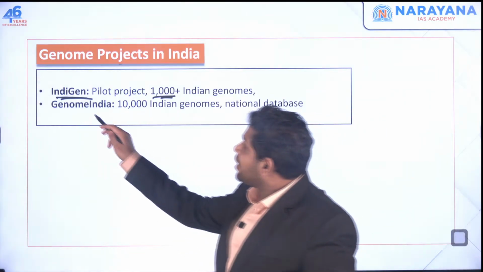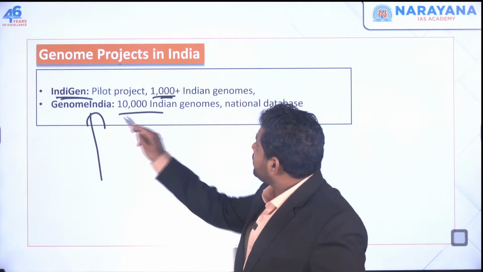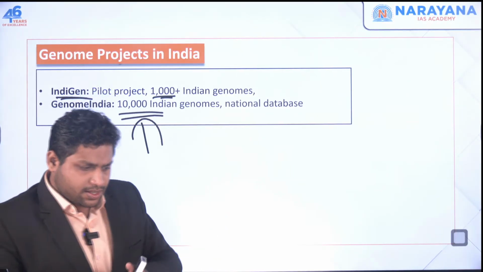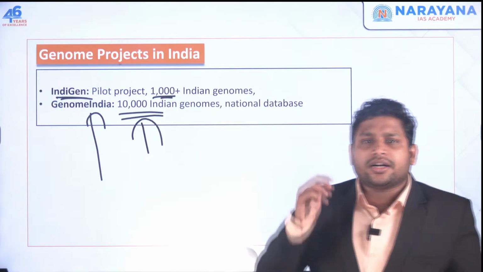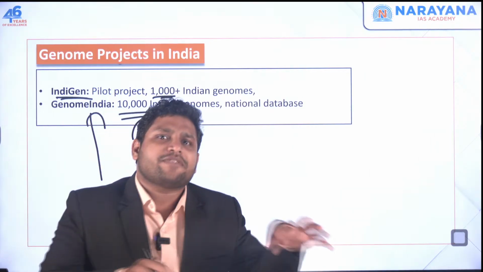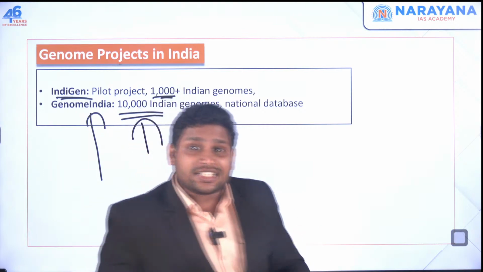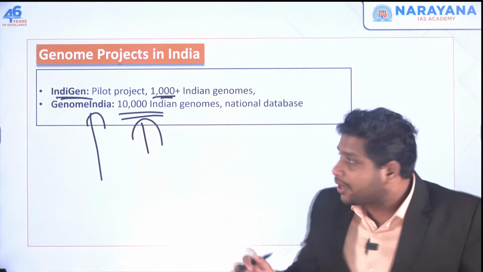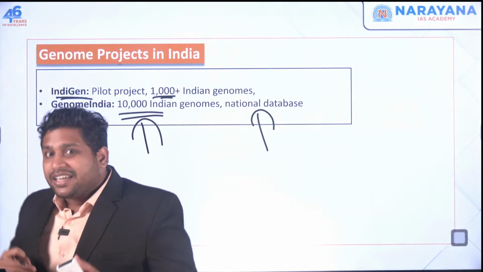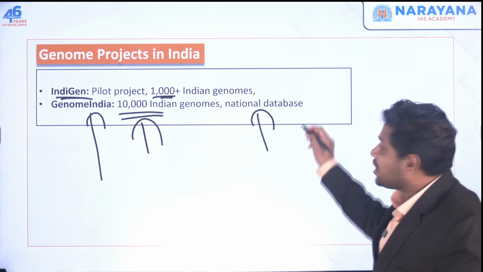Later on, the government launched a larger program called the Genome India project. Here we took 10,000 Indian genomes, to be specific. And this is of different variety. It's not like you've taken DNA from just one place. Let's say you go to one place in Madhya Pradesh and from there take 10,000 people and their genomes. No. We've taken from different varieties, a diverse population. So this is a very good project to understand the species which is living in India, or we can understand the human population better by genome sequencing.